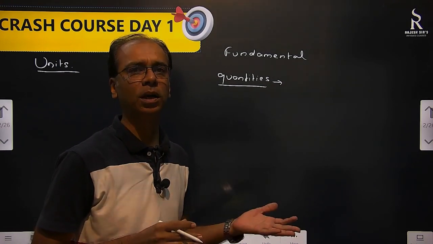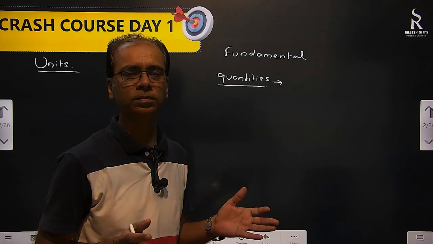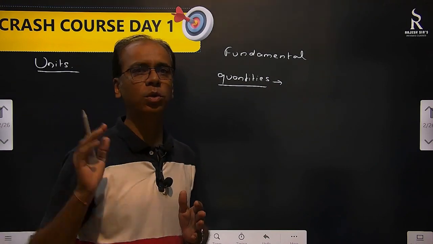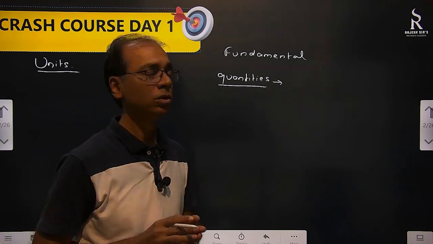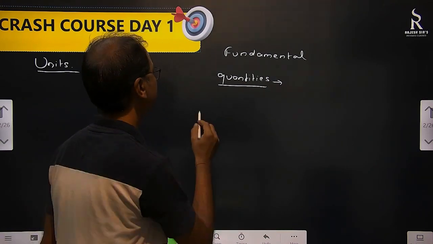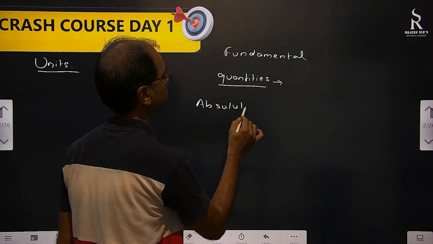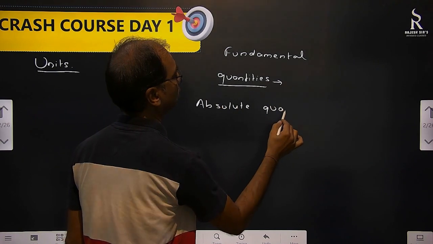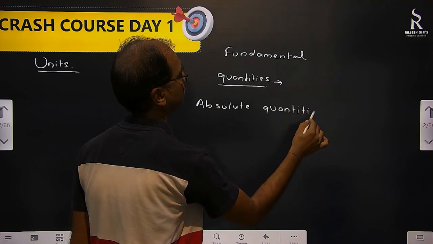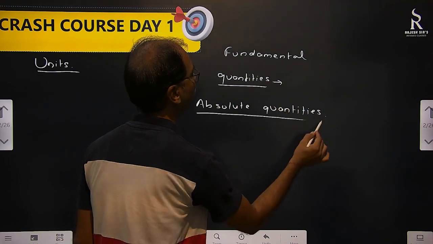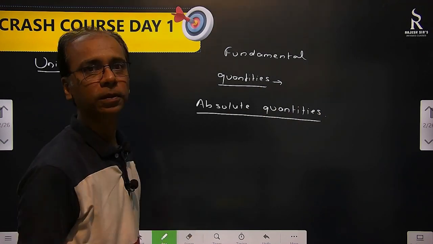If I have to measure mass, I will simply measure mass. I am not going to look into some other quantities. So these are fundamental quantities, absolute quantities. They do not depend on any other quantity.